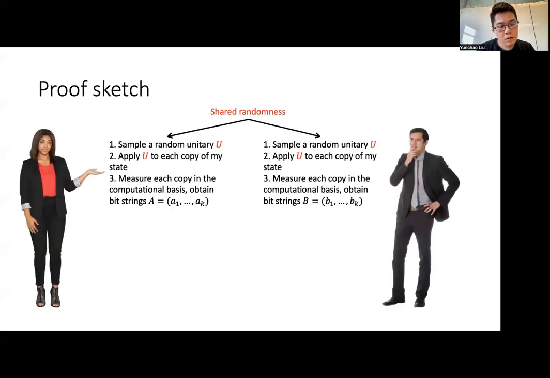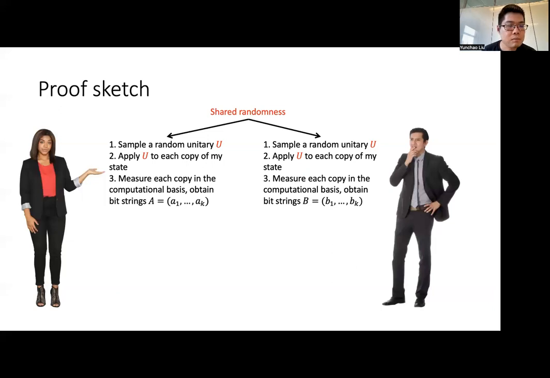So in our quantum inner product estimation task, we can reduce to the classical case by using the following algorithm. First, Alice and Bob use some shared randomness to generate a random unitary matrix U. Here, it is important that they share the same random unitary, which is what we mean by correlated classical shadows.